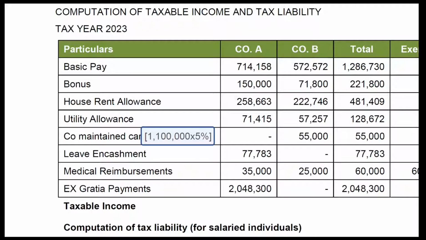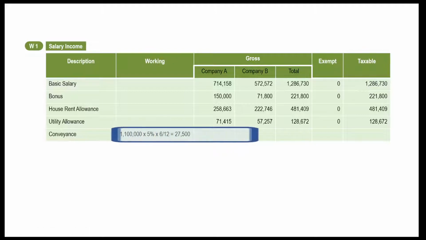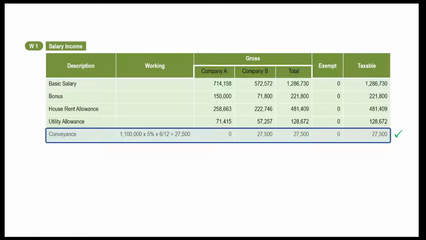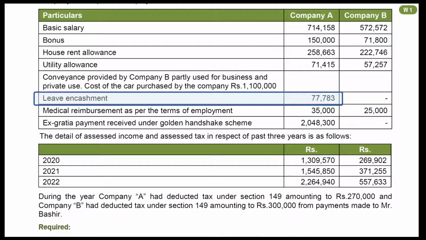Fill in values in relevant column of working. 27,500 will be included in taxable income. Next item is leave encashment. Let's first revise the taxability of this benefit.